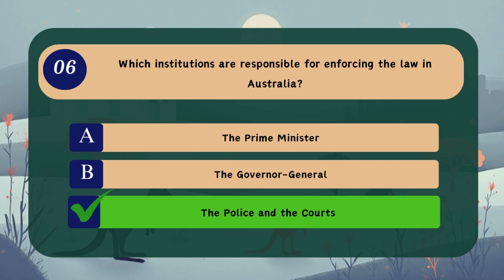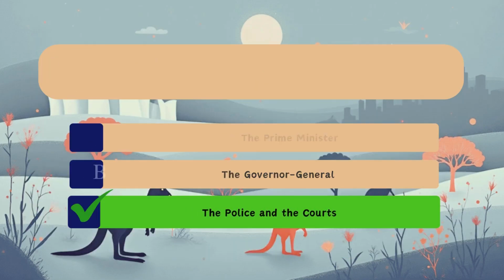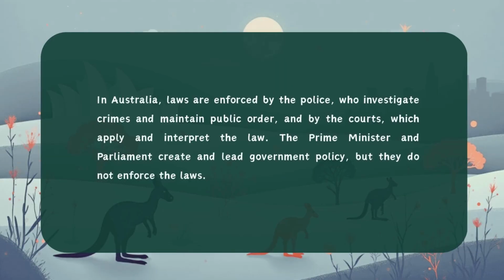Correct answer, C. The police and the courts. In Australia, laws are enforced by the police, who investigate crimes and maintain public order, and by the courts, which apply and interpret the law. The Prime Minister and Parliament create and lead government policy, but they do not enforce the laws.